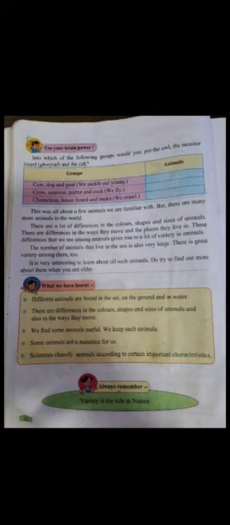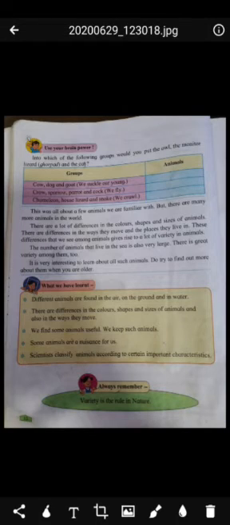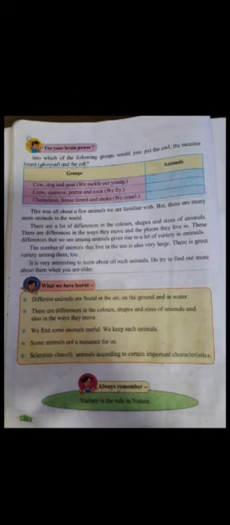Use your brain power means you have to think and then answer the question. Into which of the following groups would you put the owl, the monitor lizard? That is, monitor lizard is not the normal lizard which we find in our house, but it is the bigger one. It looks somewhat like crocodile, and in Marathi we call it as ghorpad, and the cat.